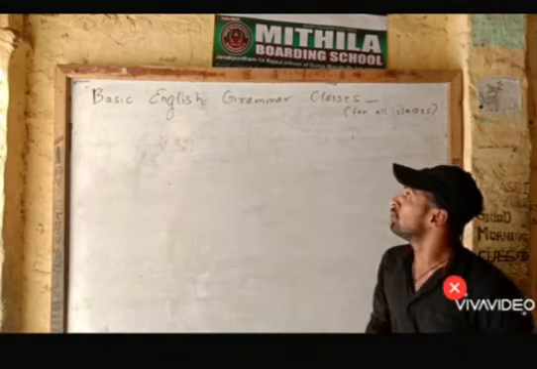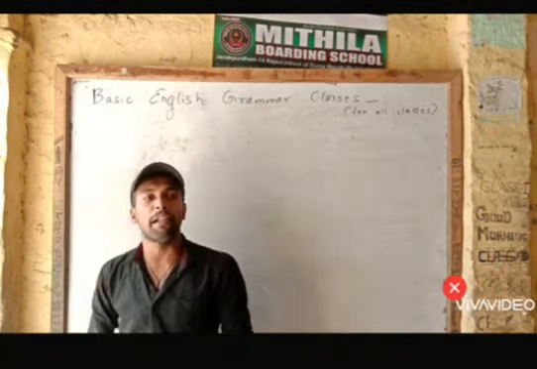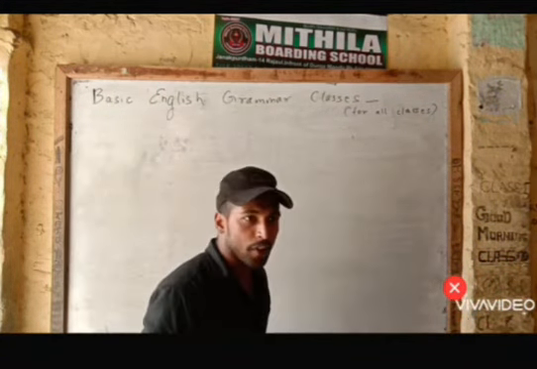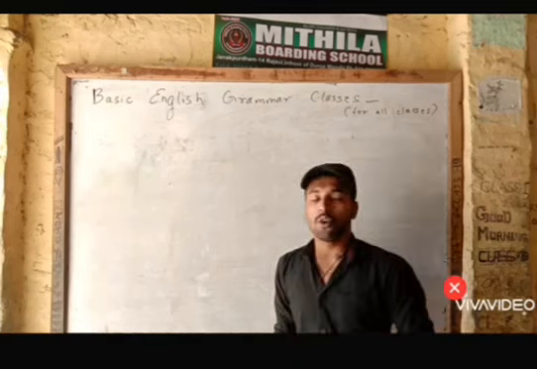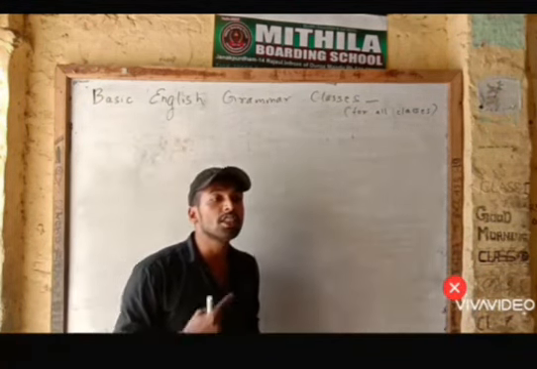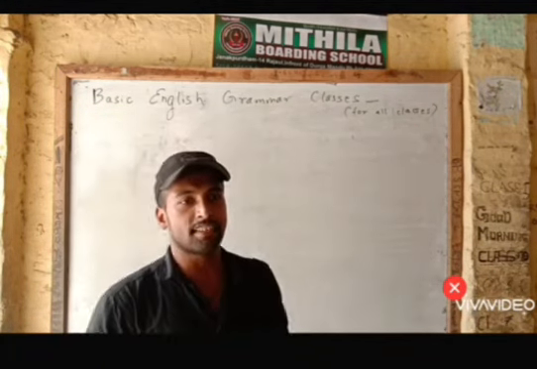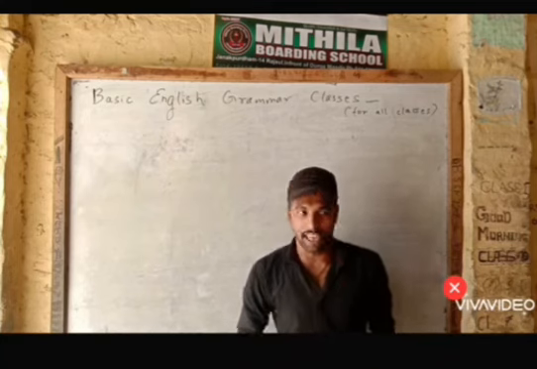If you want to define grammar, grammar can be defined as the rules of a language governing the ways in which words are put together to convey meaning in a different context. Okay?